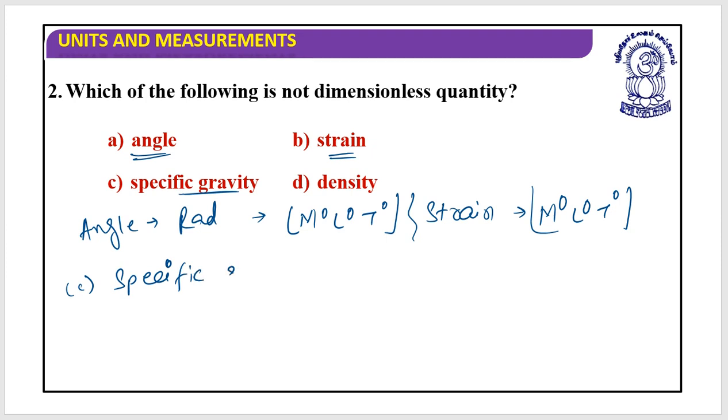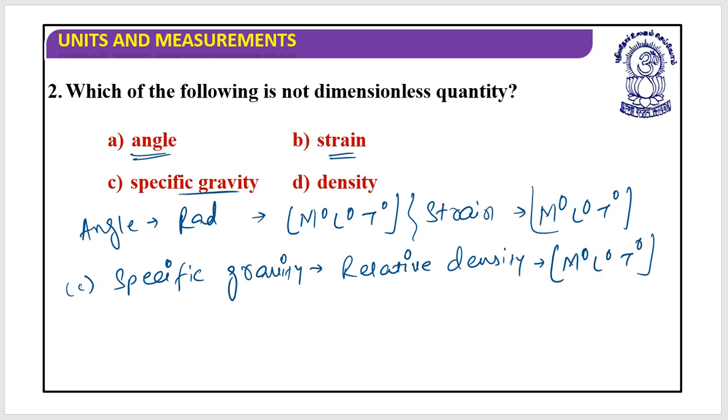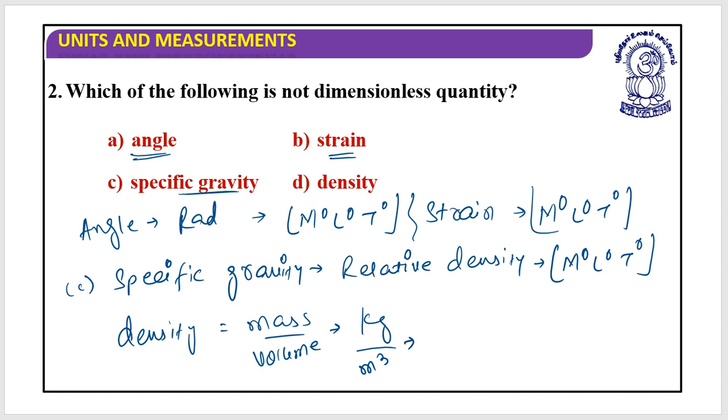Specific gravity, what is it? It is the relative density. Again, it has dimensions of M0 L0 T0. And density is mass divided by volume. What is mass? It's in kg. Volume, meter cube. So this is M0 L1 T minus 3.